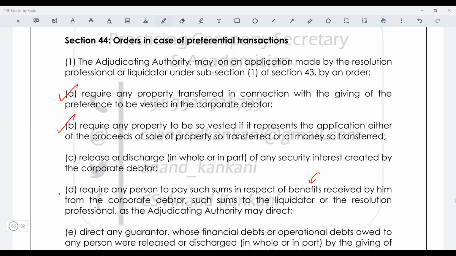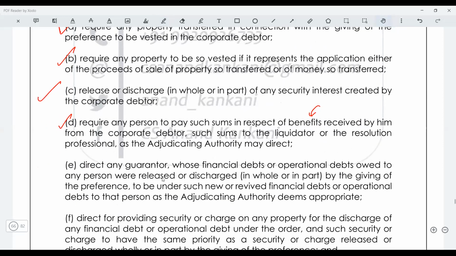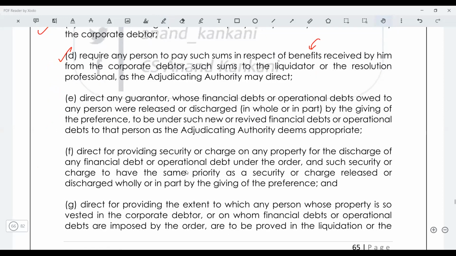If you have created any security interest, that security interest will also be discharged. That security interest will be released. So no more security interest would be there. Then it will also direct the guarantor, right? Whose financial debts or the operational debts is owed to any person, right? So basically any other order which will be passed, that this was given the preference, so all this will be cancelled. Guys, this is clear.